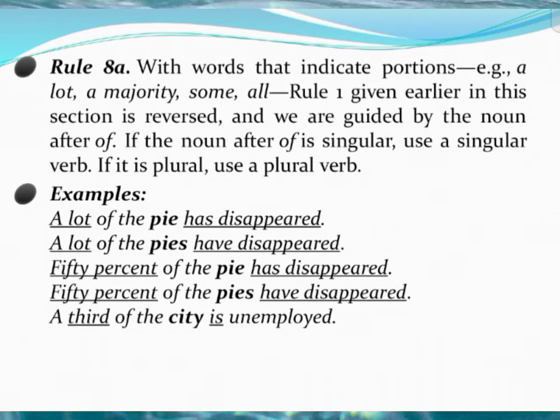Example: A lot of the pie has disappeared. A lot of the pies have disappeared. See the first sentence: the pie is a singular noun, so it takes a singular verb, has. In the second sentence, pies is a plural noun, so it takes a plural verb, have. 50% of the pie has disappeared and 50% of the pies have disappeared, like the first two sentences. A third of the city is unemployed, because city is a singular subject, so it takes a singular verb, is.